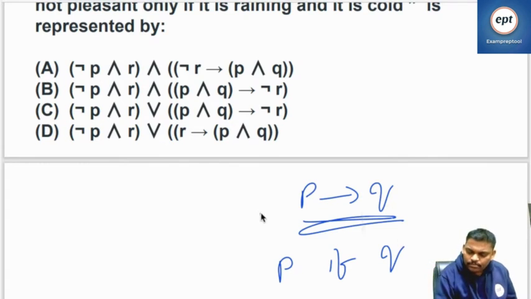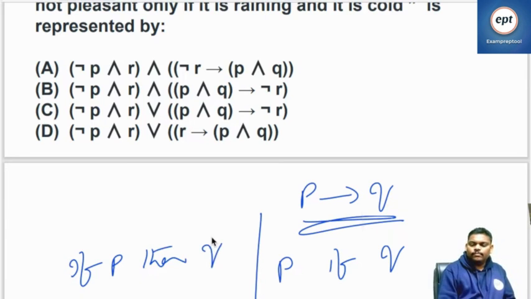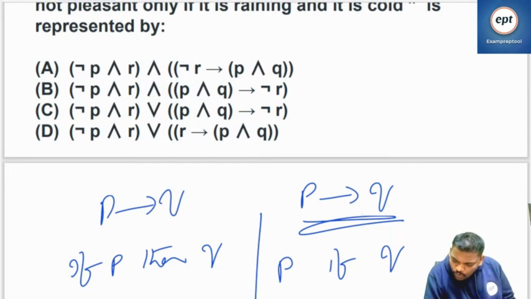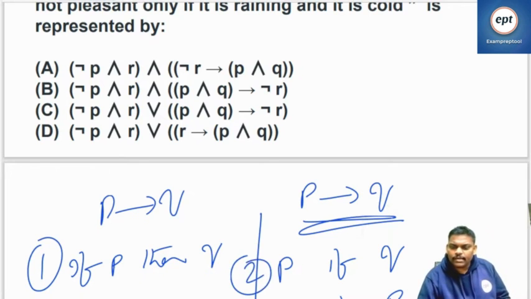Which one is right? P if Q. If P, then Q. Which is correct? P implies Q. If P, then Q. P if Q. Which one is correct? Q if P. Which one is correct? 1, 2, 3. Can you help me now? Which are correct?